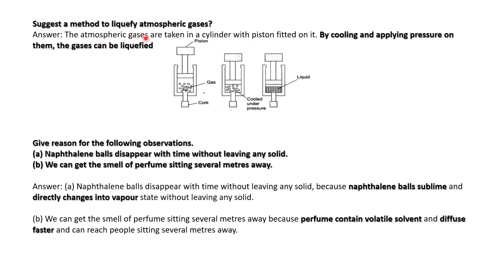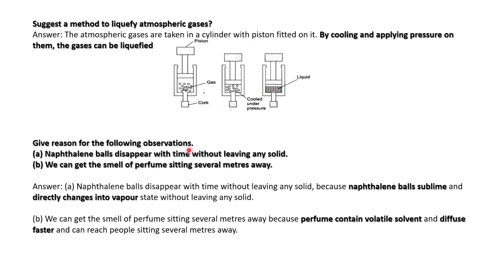Atmospheric gases are taken into a cylinder fitted with a piston. When the piston is away there is more space, and when the piston is closer there is less space. So it is known as applying pressure. The space becomes very little, so in that state the gas becomes liquefied.